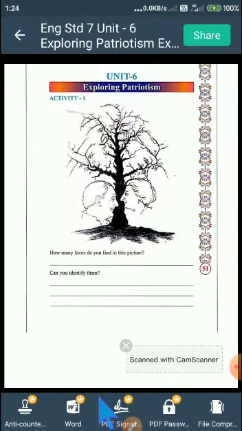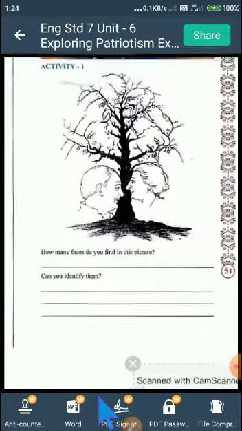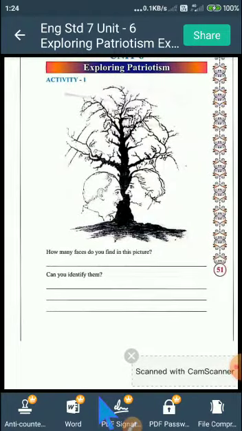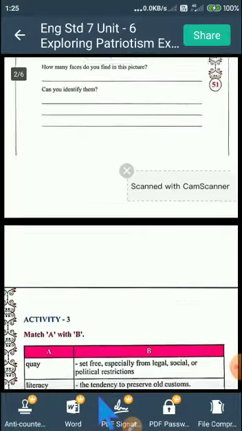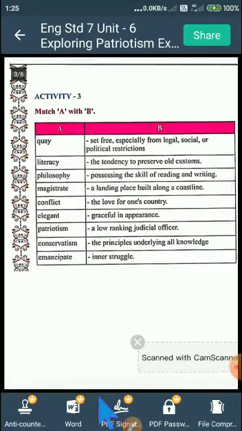In activity 1, students, there are many faces hidden in this picture, right? So you have to identify them and write the names of all the freedom fighters which are hidden in this picture. You identify and write the names. Now we proceed with activity third, students.